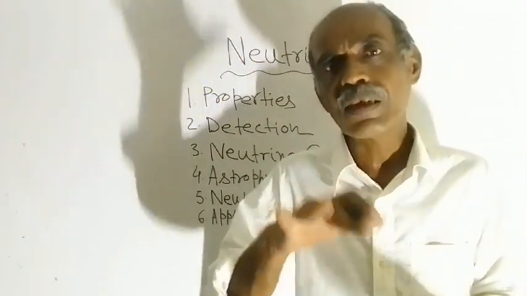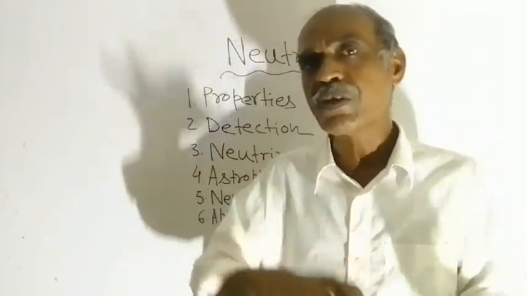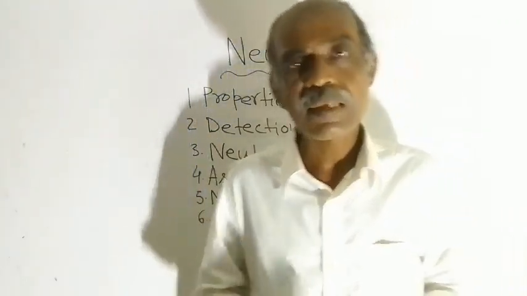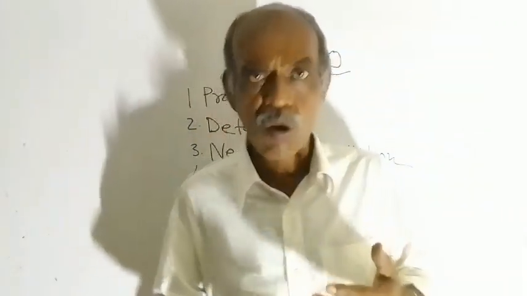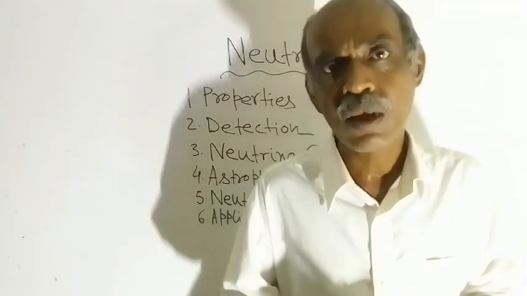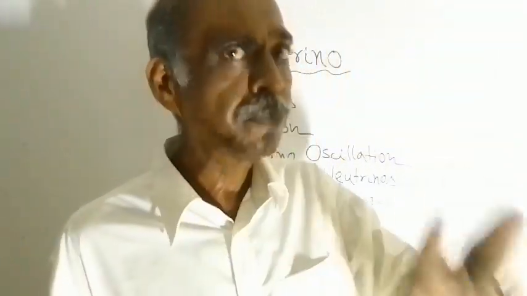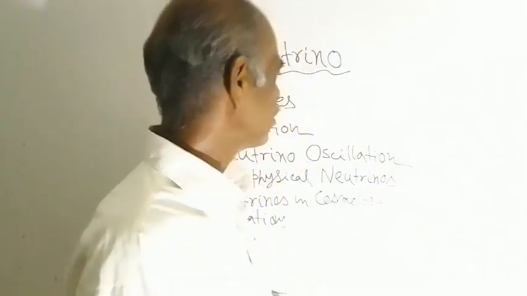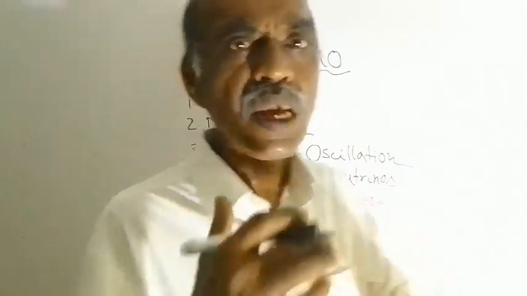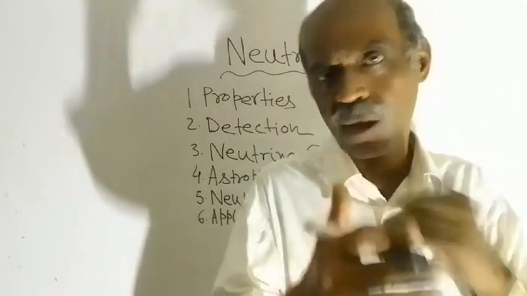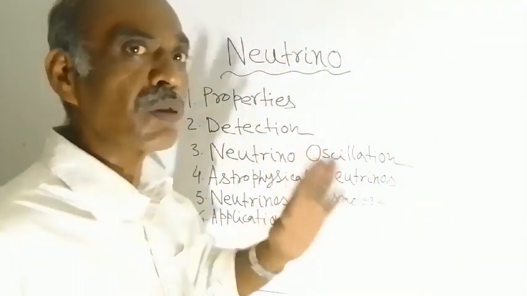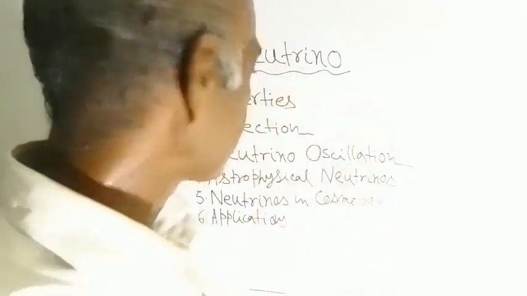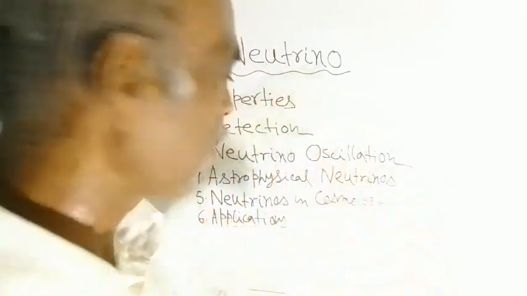So during the travel from one place to another, there is a change in the flavors, or the types, of the neutrinos. That property is called oscillation. They are oscillating between different flavors. So that is one of the properties of neutrino particles, and that was point number 3.